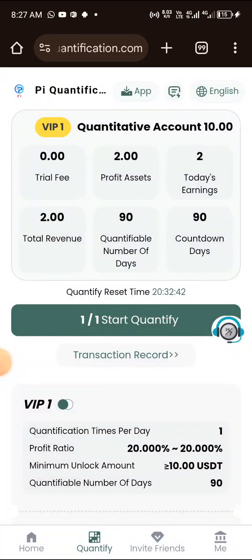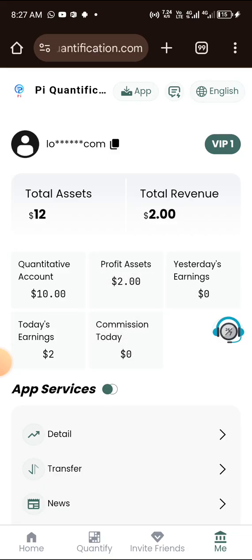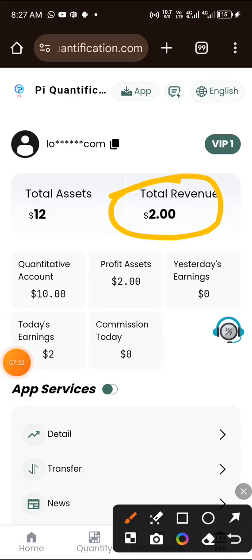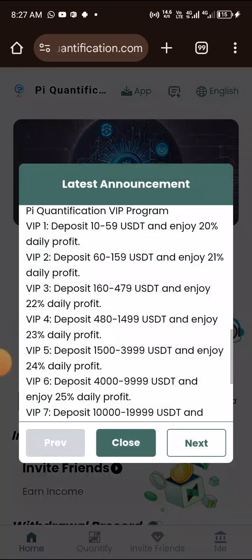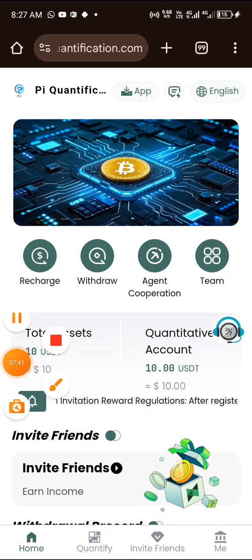The next thing to do is to go to Me. You'll see that it has added up to your total assets. You can see your total revenue right here. The next thing to do is to go to home and withdraw the money. Withdraw it immediately.